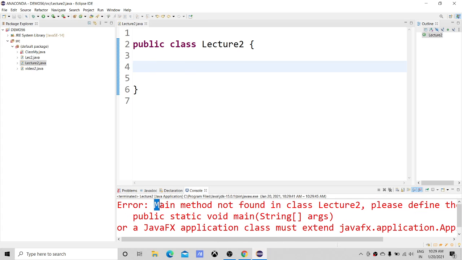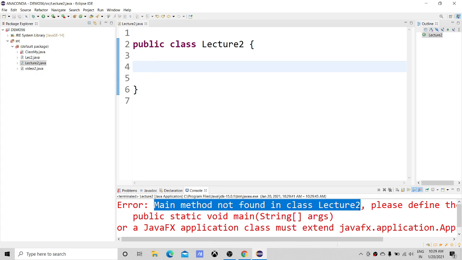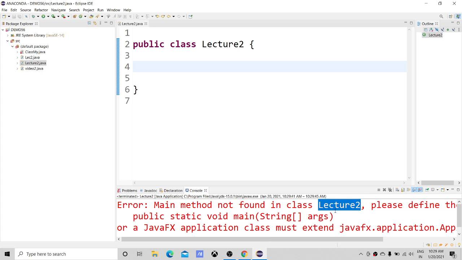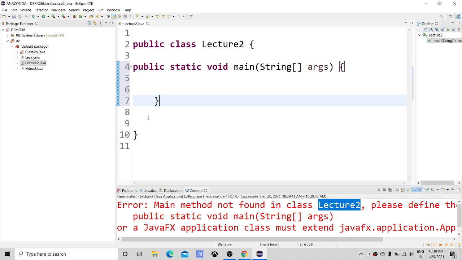What error? Main method not found in class lecture 2. So in class lecture 2, the main method is missing. So you can just go there and insert the main method.